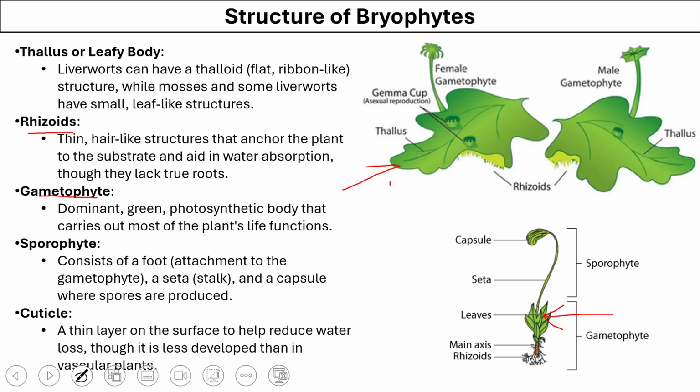Gametophyte is the dominant phase of their life cycle, and gametophyte can also perform photosynthesis to carry out most of the plant's function. The sporophyte has foot, which you cannot see here, seta, this long stalk, and capsule, in which the spores are produced. That is why it is called a sporophyte, the stage of life cycle that produces spores. Bryophytes also have a thin layer of cuticle on their surface to prevent the loss of water.